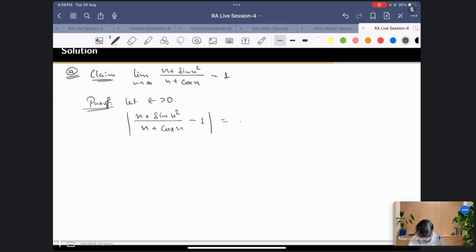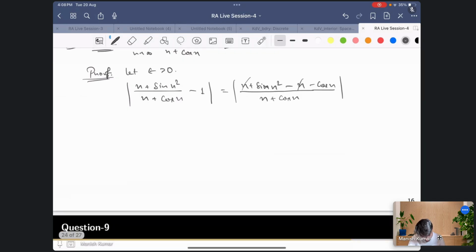So this is going to be n plus cos n in the denominator, and in the numerator n plus sine n square minus n minus cos of n. So this clearly cancels out. What you have is sine n square minus cos n. Again, as I mentioned, sine and cos are bounded, so let us put it as 2 upon n plus cos of n.